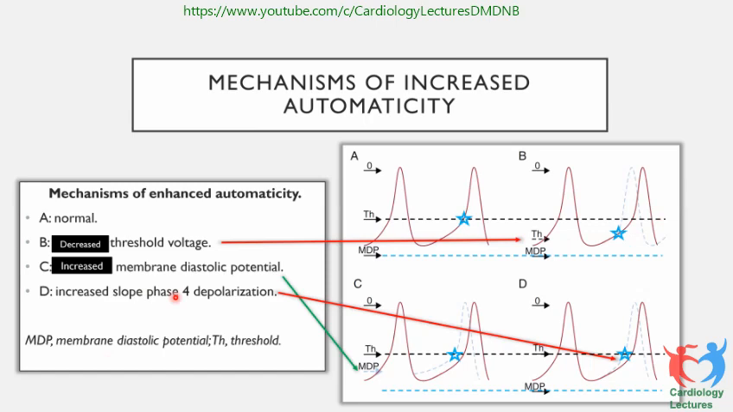Coming to the increased slope of phase 4 depolarization. This is phase 4 depolarization. This is the threshold here, and this is the membrane diastolic potential. Here is the baseline, and here, if phase 4 starts rising, your membrane diastolic potential reaches threshold early and you have an action potential. And here it is delayed. This is delayed, this is early. See, we have two types of these afterdepolarizations.